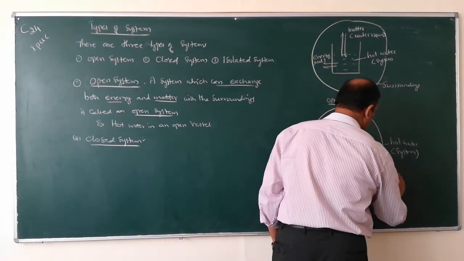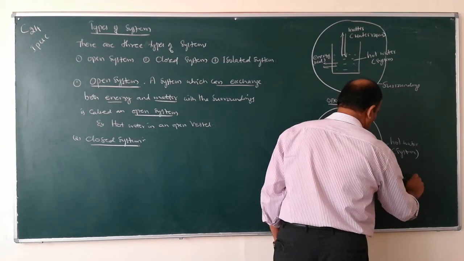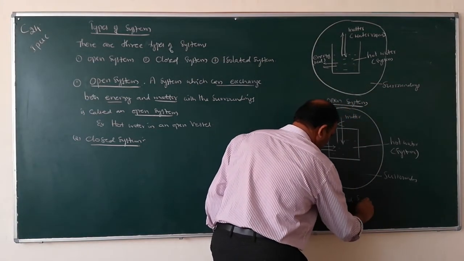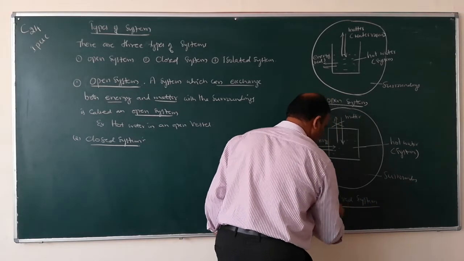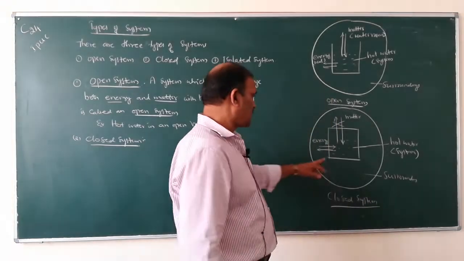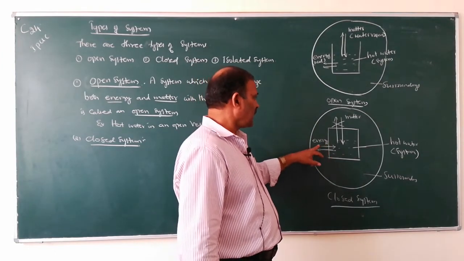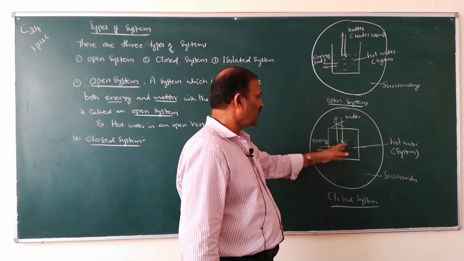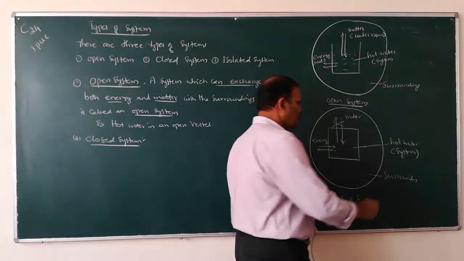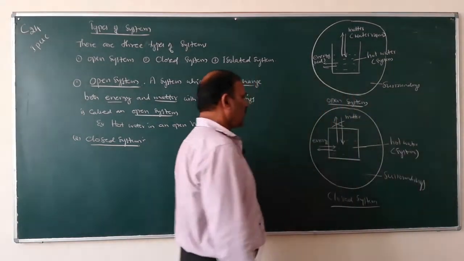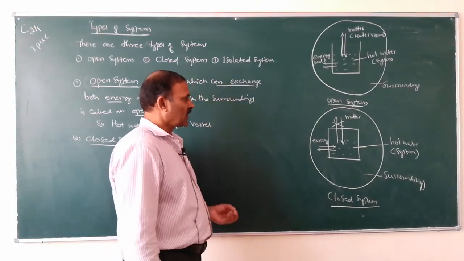So this one is surroundings. So it is a closed system. A system which can exchange only energy but not matter with the surroundings is called a closed system.